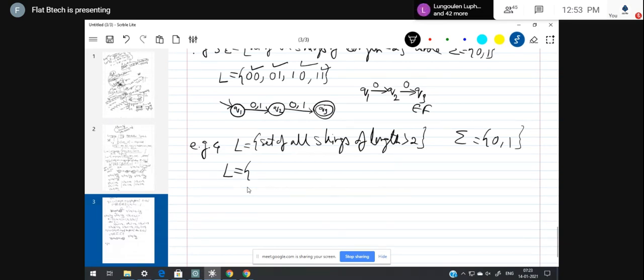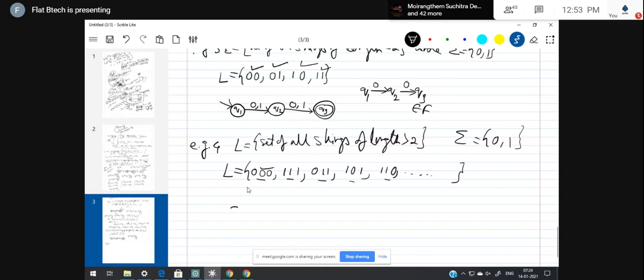Equal to part is not there. So 000, 111, 011, 101, 110 and so on. Now for designing the DFA, you can select either this or this or this. It's your choice. So let me start with this.